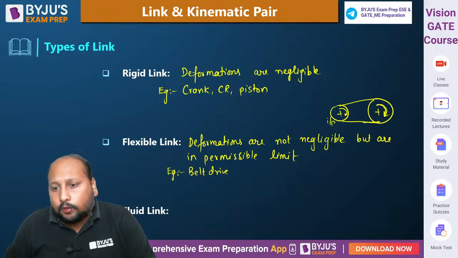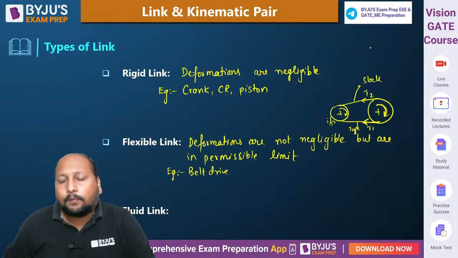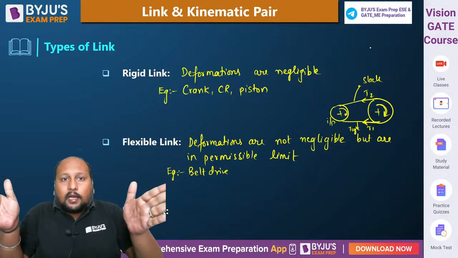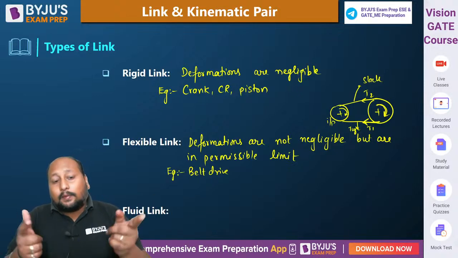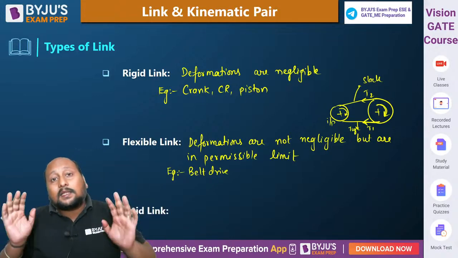Let's say the tension over here is T1, the tension over here is T2. So definitely this particular side will be the tight side, and on this side you will see slight elongation and compression of the belt happening. That means there is some deformation happening, but within a certain limit.